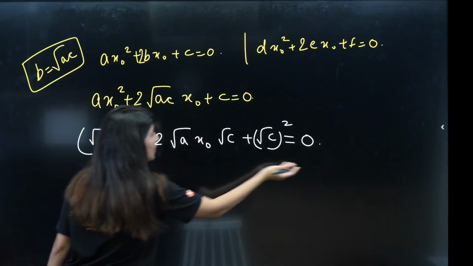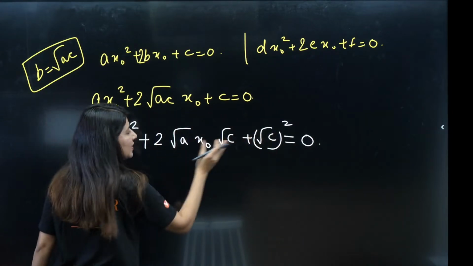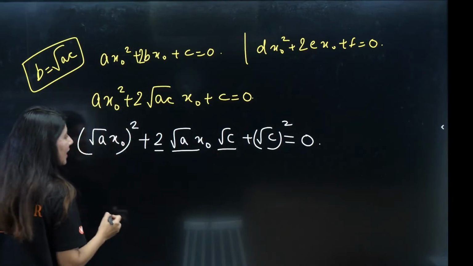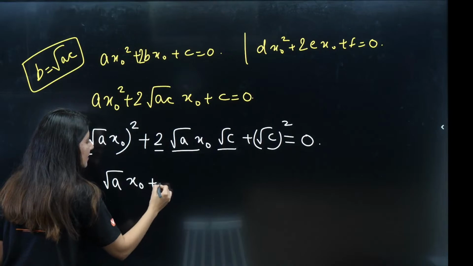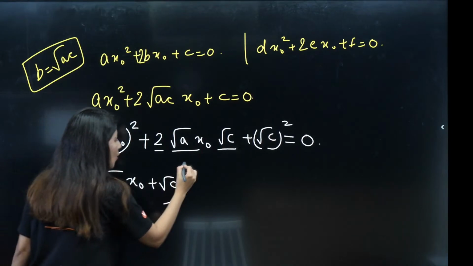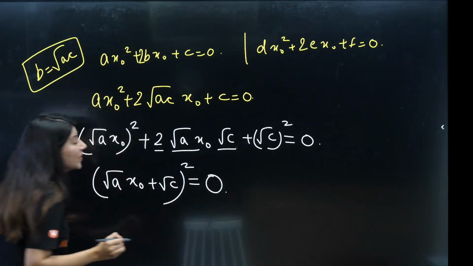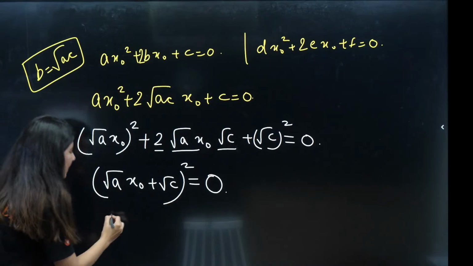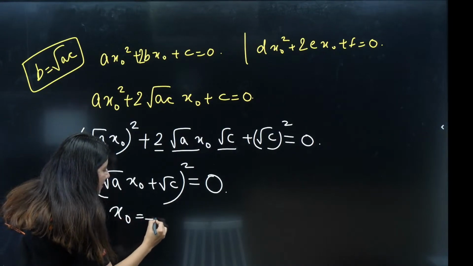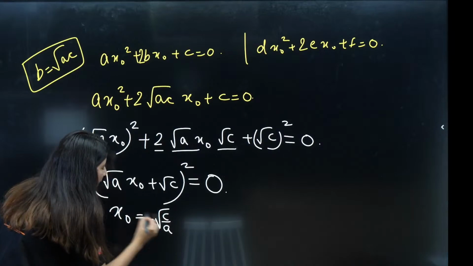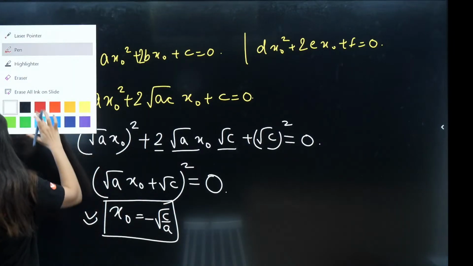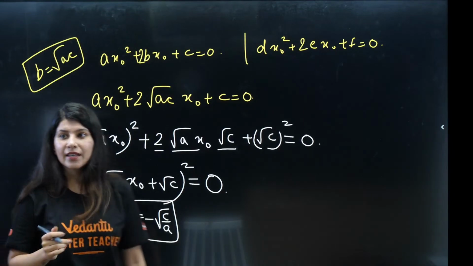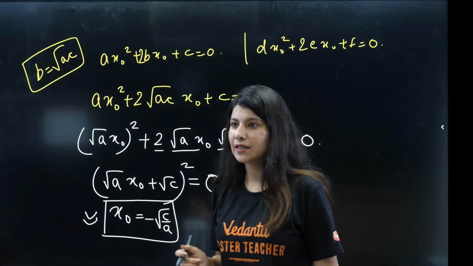Can you see now the perfect square? A square plus b square plus 2ab, right? So this can be written down as root a x naught plus root c whole square is coming out as a big fat 0. What does that mean? That x naught is coming out as minus root of c by a. Yes?